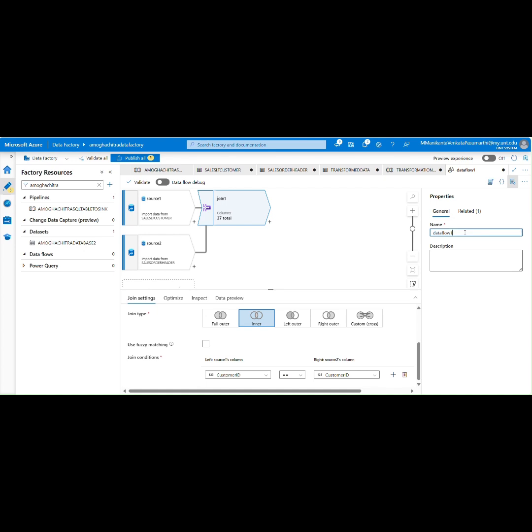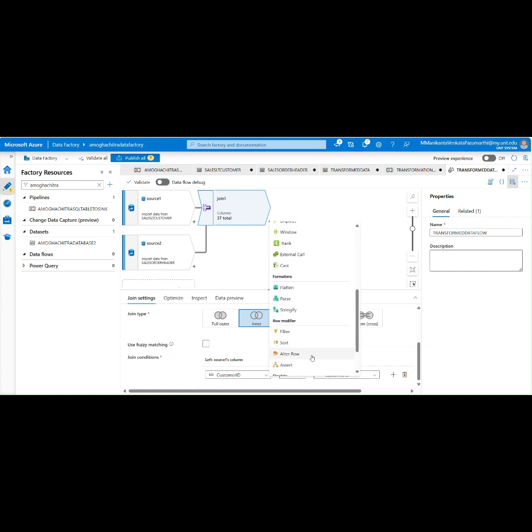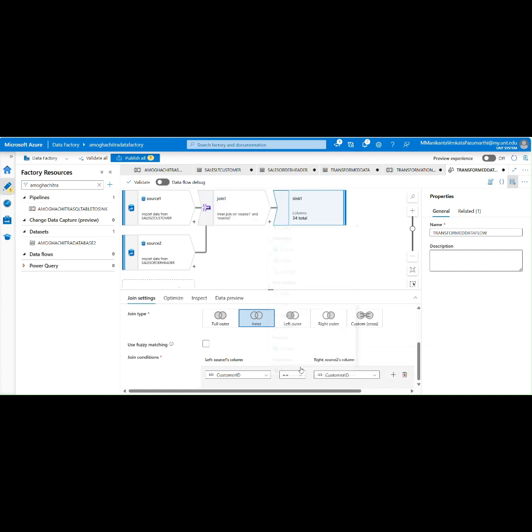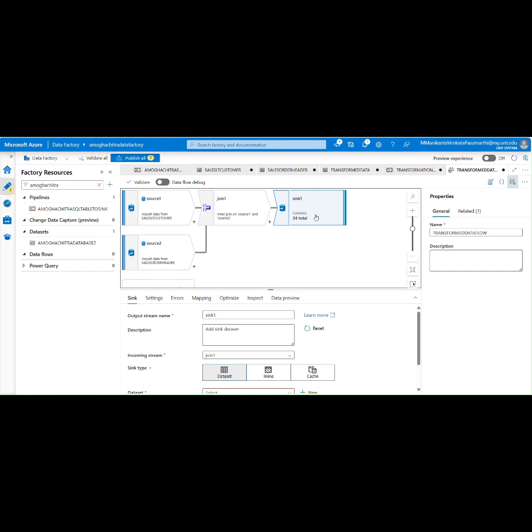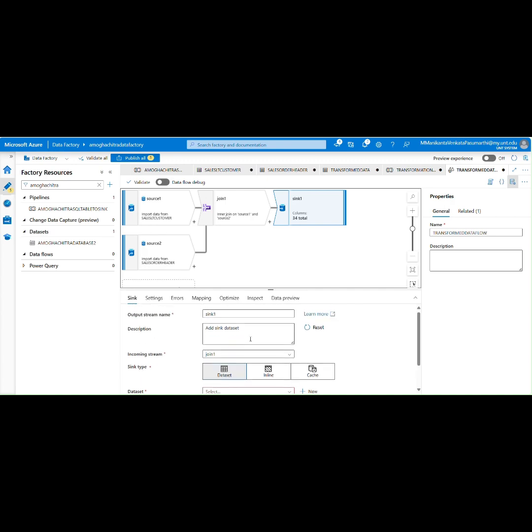This is the transformed data flow. So here I'm going to dump it in the sink. I'm going to select the sink. So I'm going to create a sink.